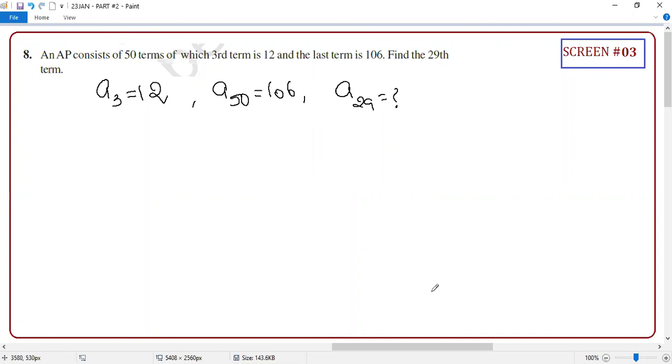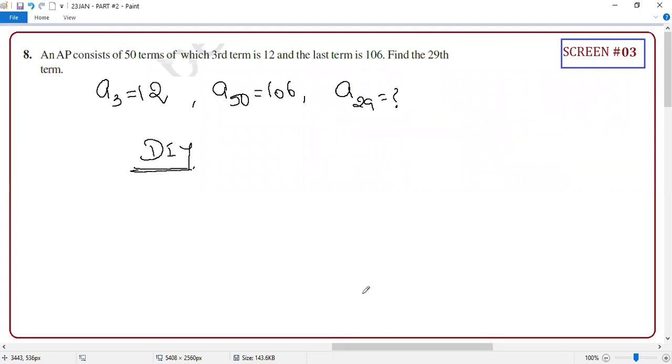How to find it? Very simple. Guys, it's the same as the previous question. Can you do it by yourself? So the answer is 62.